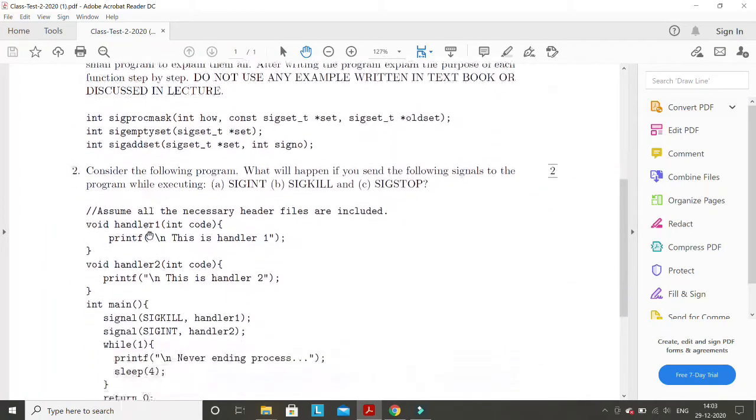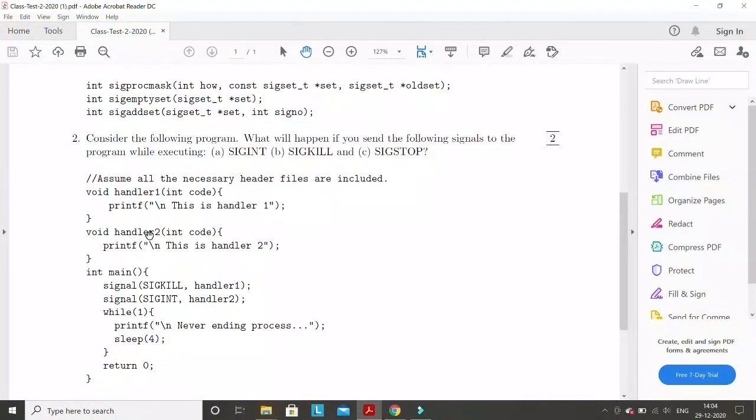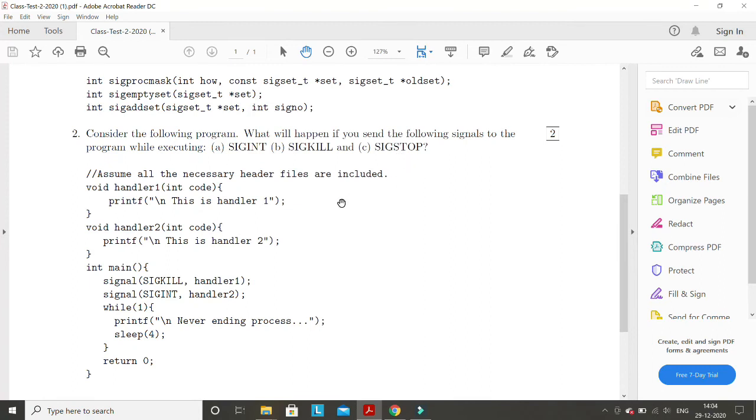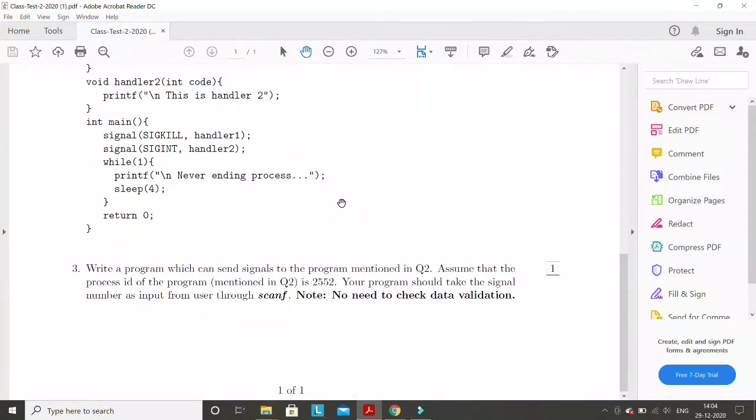Question number two was also easy. I think 70-80% of you have done it correctly. SIGINT will print this, it will go to the handler, but SIGKILL will not go to the handler, and SIGSTOP is again not being handled. So these two will go for default actions. Most of you have done it correctly, so nothing to discuss here. And question 3 was also very easy, but I found an unexpected result, one result.